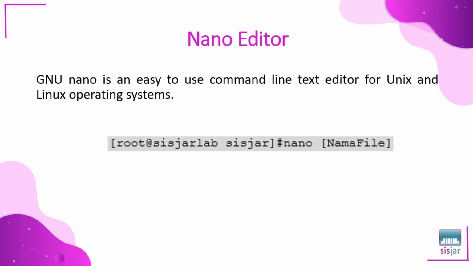Next, Nano editor. GNU Nano is an easy-to-use command line text editor for Unix and Linux operating systems. When it comes to editing text via command line, Nano is considered one of the easiest tools to use. Though it's simple, Nano Editor packs a complete feature set. To name a few, it allows you to copy, paste, select, and search text. Furthermore, there is a button bar inside the editor that shows useful shortcuts.